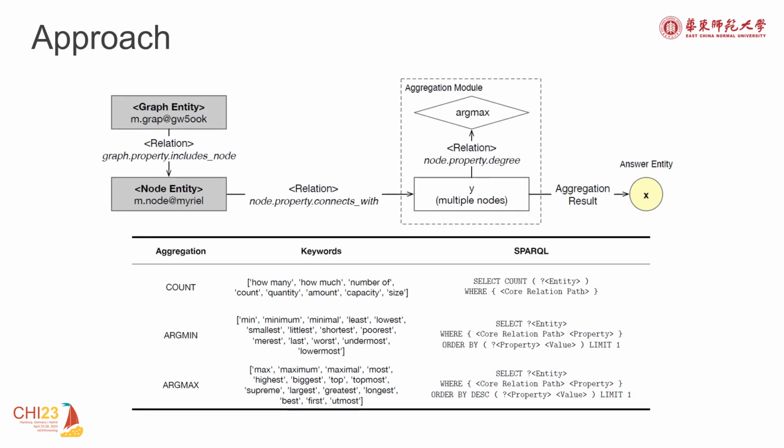To query the correct answer out of the knowledge base, our model needs to generate a query graph containing a core relation path that starts from a topic entity and ends at the answer node. For each iteration, we try to extend each query graph. This can be done by extending a feasible relation to the graph or an aggregation operation. We predefine 3 keyword lists as shown in the table. If a keyword is detected in the question, an aggregation operation will be added to the query graph.